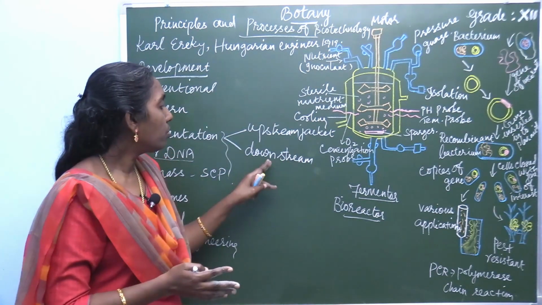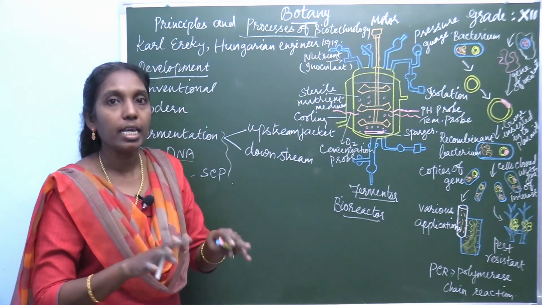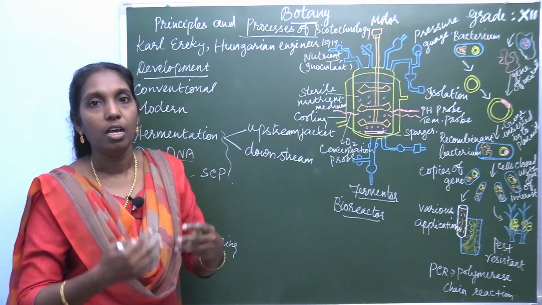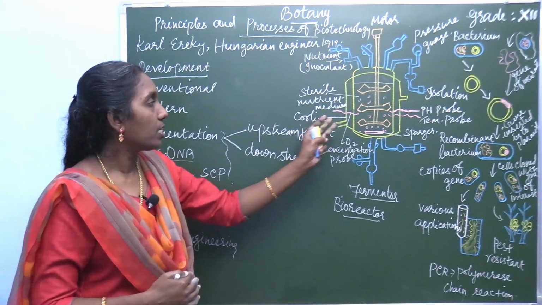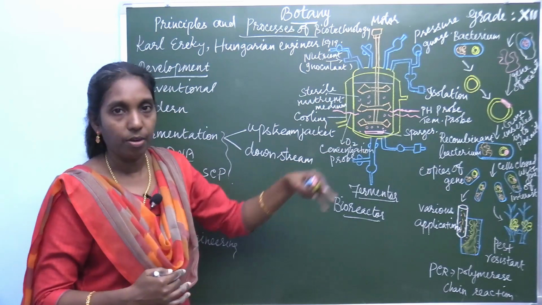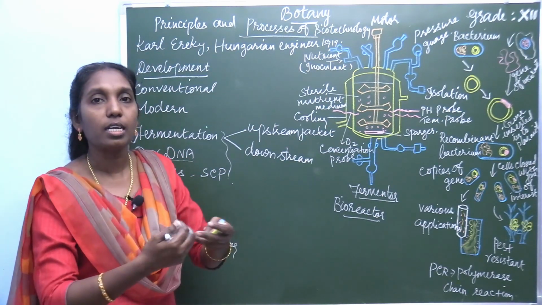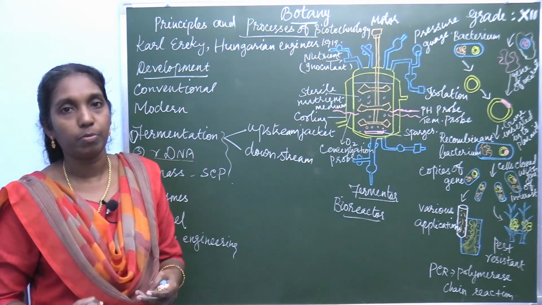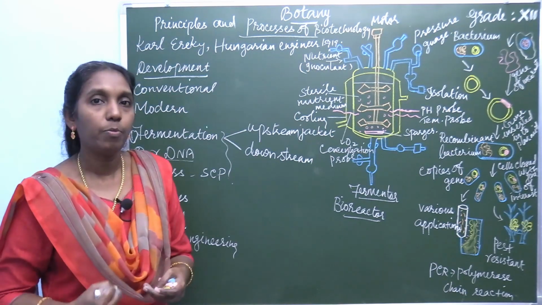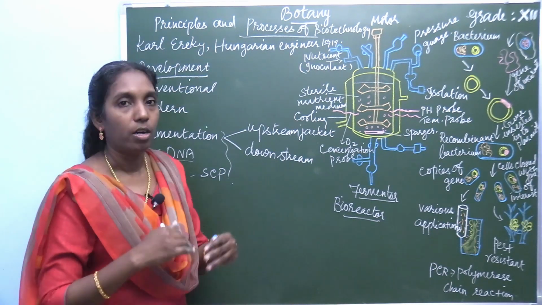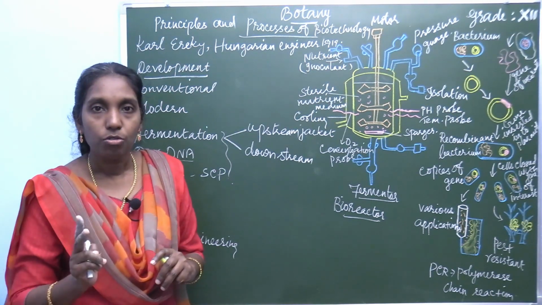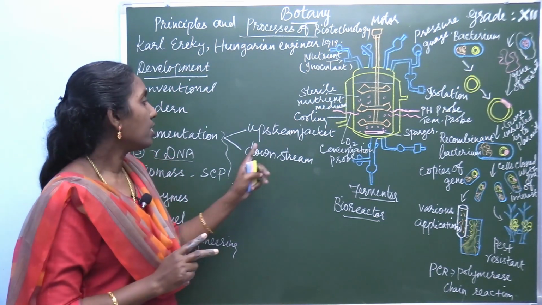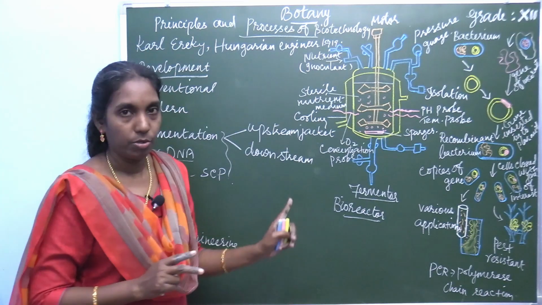Later, in the downstream process, there is distillation, filtration, and separation of the product from the fermenter. After fermentation, it is isolated and the product is obtained. Withdrawal of the product is called downstream processing. So there are two different stages of fermentation: upstream and downstream.